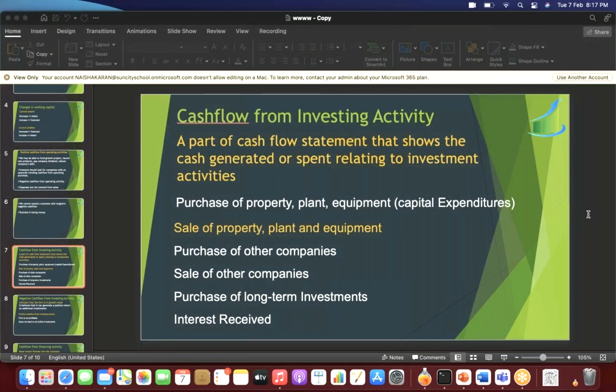It will be a part of investing activity. Why? Because the company is decreasing its assets. So only when I sell my business good would it come under operating activity, else purchasing any asset or selling any asset will come under investing activity.